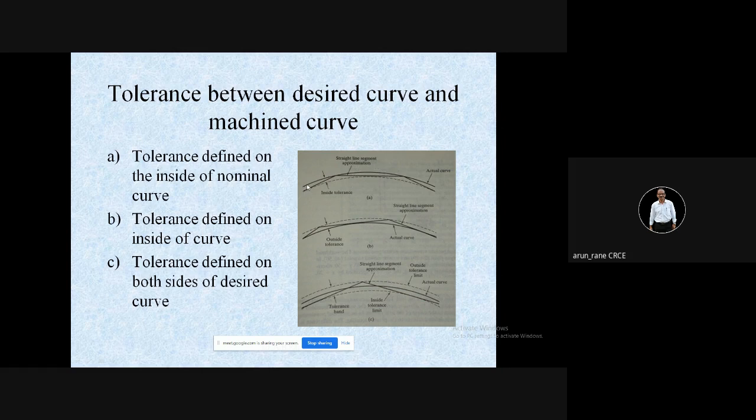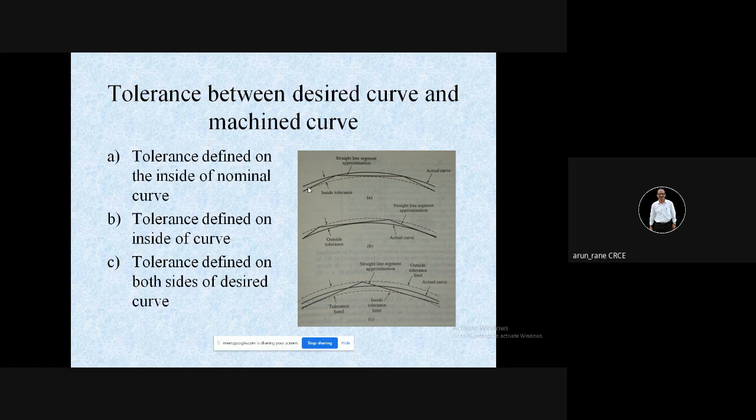See, if it is an arc or a trajectory, how is it machined? It is machined by a series of straight lines, x y x y. It cannot move on the arc. It is not possible.